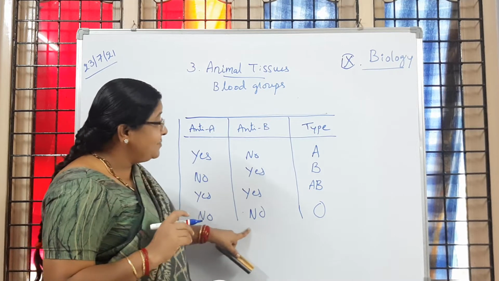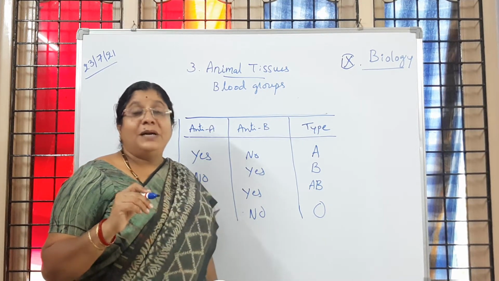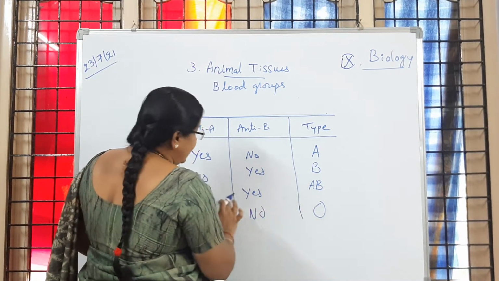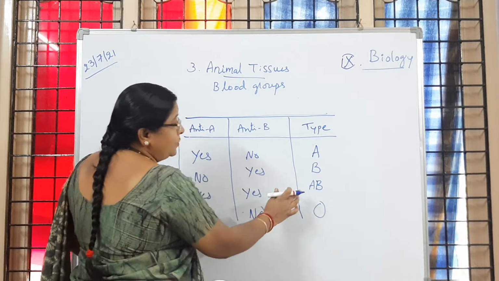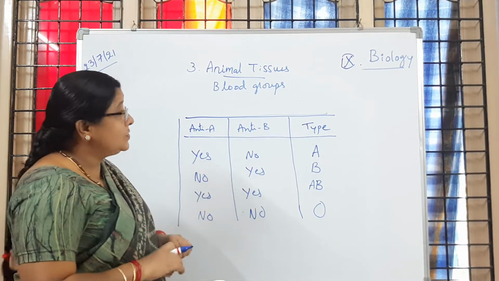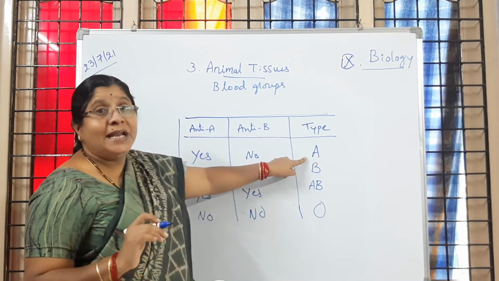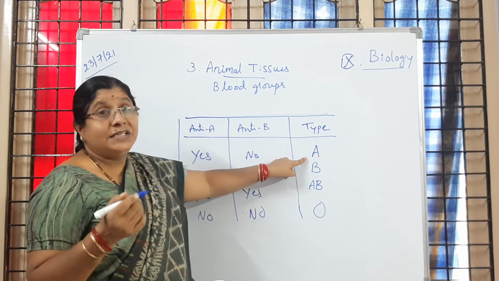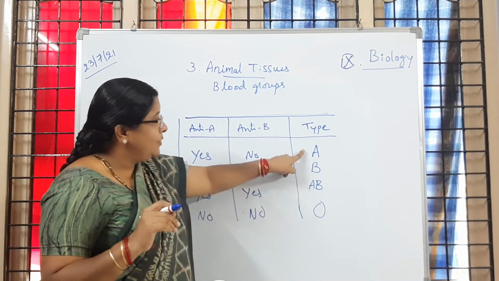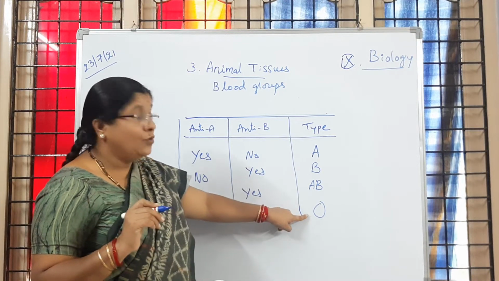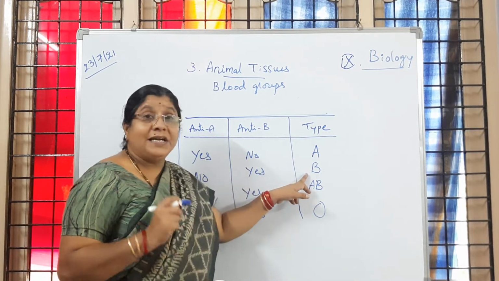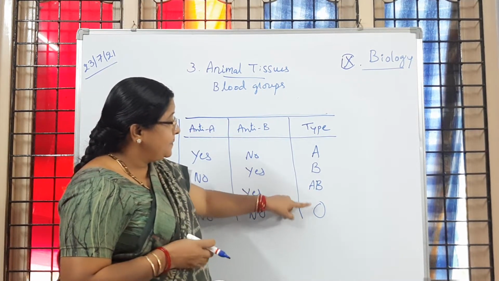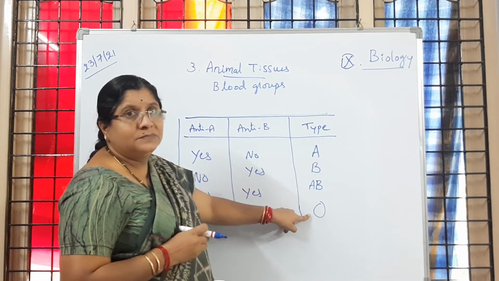Whereas here antibodies are present but no antigens, so no clumping takes place. That's why the AB group and O blood group are unique. Is it clear to you, children? Now, A blood group people can donate blood only to the A group. Is it clear? They can receive blood from the A group as well as the AB group and O group. And B blood group people can donate blood to B group people only, and they can receive blood from B and O blood group. Is it clear, children?